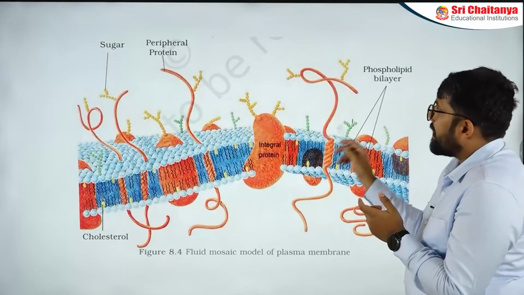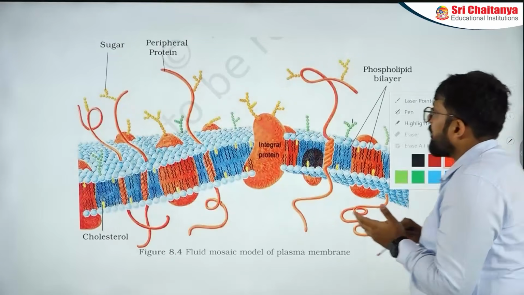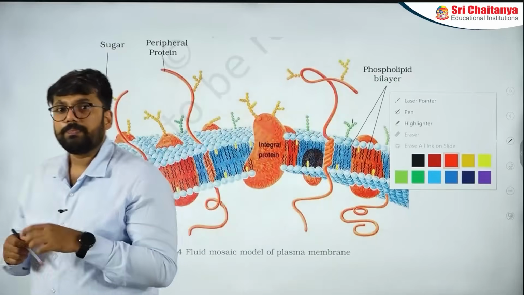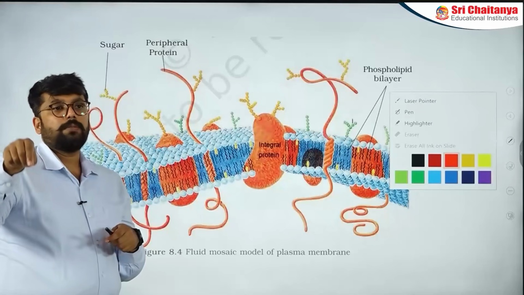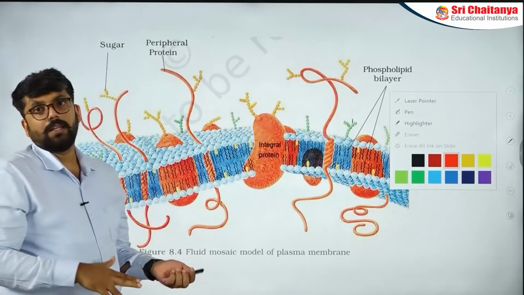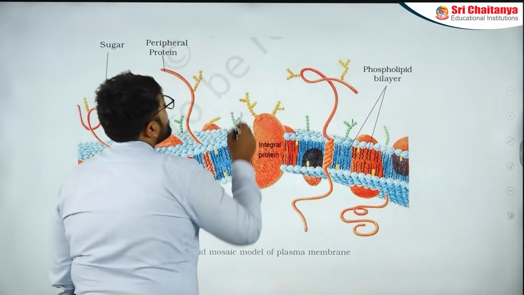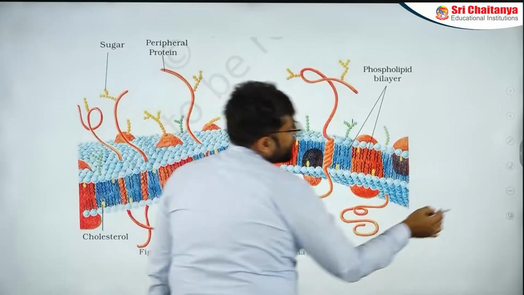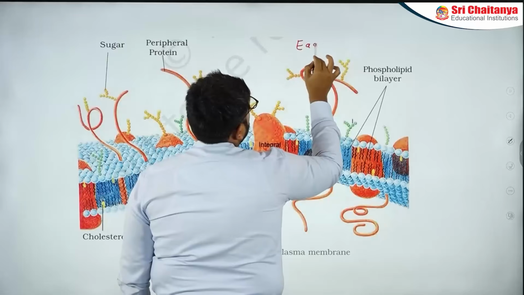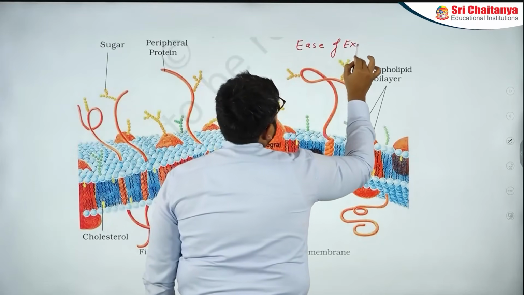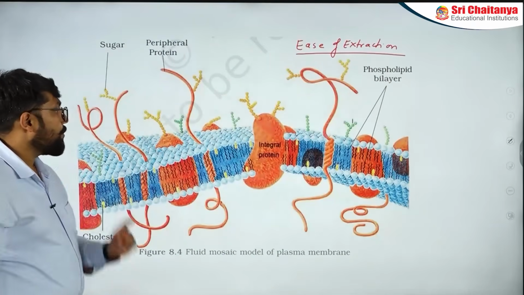Now, see, integral proteins are mentioned, peripheral proteins are mentioned. Now if I give a statement to you that on the basis of position of proteins, they are integral proteins or peripheral proteins, that will actually be wrong, because what does NCERT use? What is the word that NCERT uses with it? NCERT actually talks about ease of extraction. So remember that you have ease of extraction as a criterion, not exactly the position as a criterion.